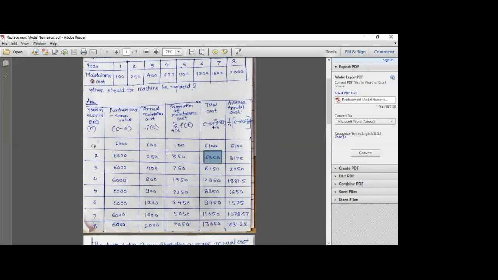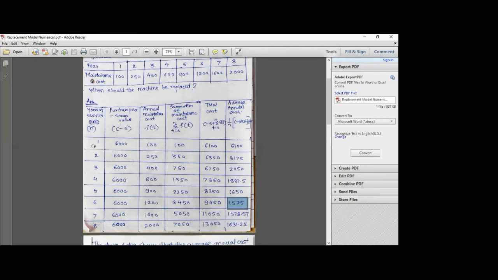6350 divided by 2 is equal to 3175. Similarly, 6750 divided by 3 is equal to 2250. 7350 divided by 4 is equal to 1837.5. 8250 divided by 5 is equal to 1650. 9450 divided by 6 is equal to 1575.